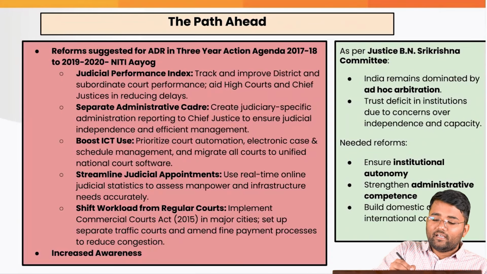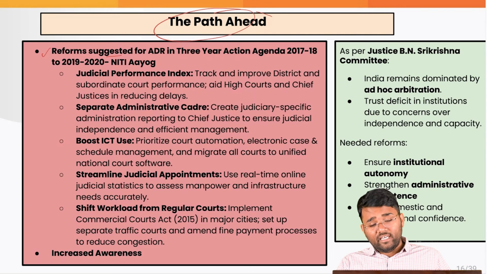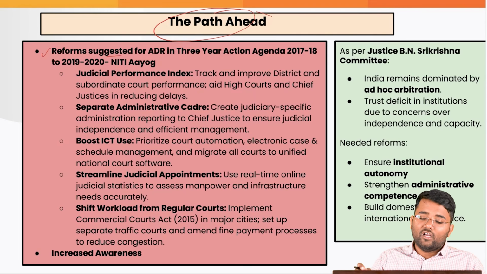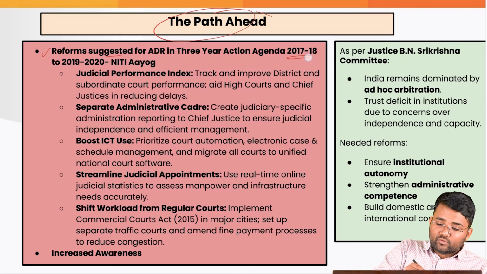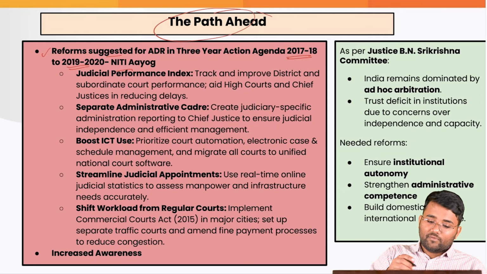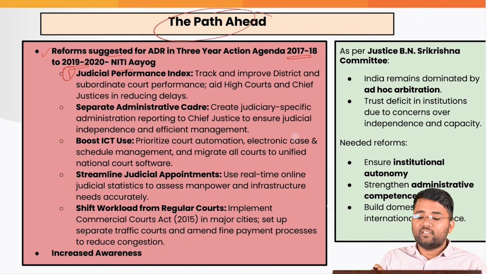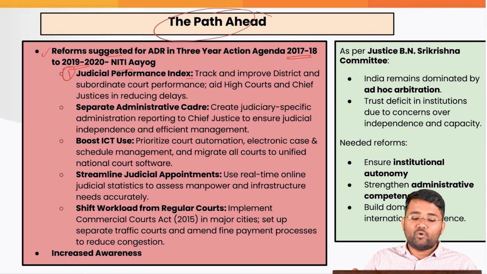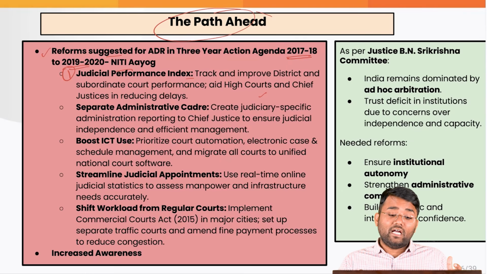What is the path ahead? What is the way forward? First of all, there are certain reforms suggested for ADR in the 3-year action agenda from 2017-18 to 2019-20 by Niti Aayog. First of all, there can be a judicial performance index that can track and improve district and subordinate court performance, and that can aid the high courts and the chief justices in reducing delays.